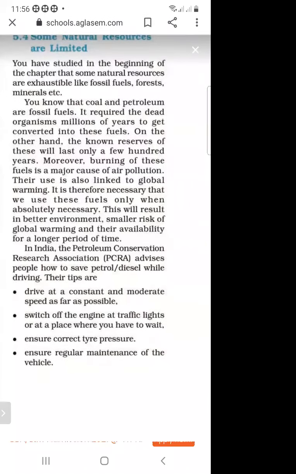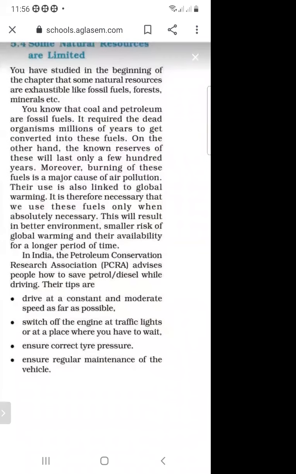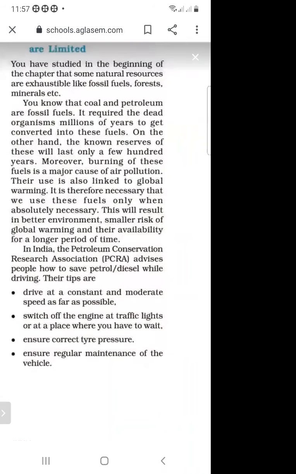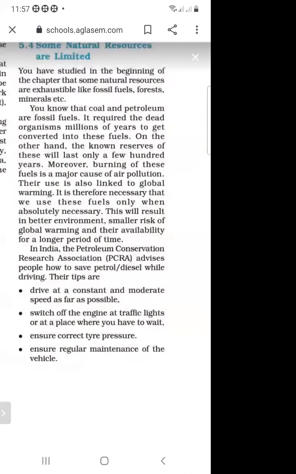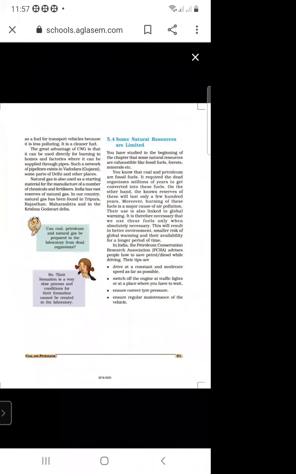So in India, there is the PCRA, the Petroleum Conservation Research Association, and it advises people how to save petrol and diesel while driving. So what are the tips? You have to drive at constant speed, you have to switch off the engine at traffic lights, you have to maintain the vehicle regularly, and you have to ensure the correct tire pressure. So these are natural resources.